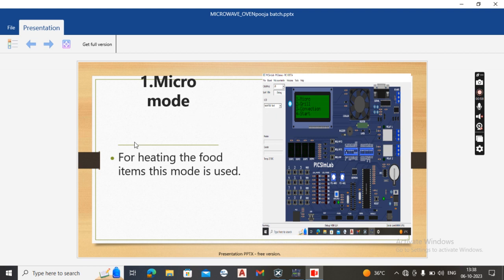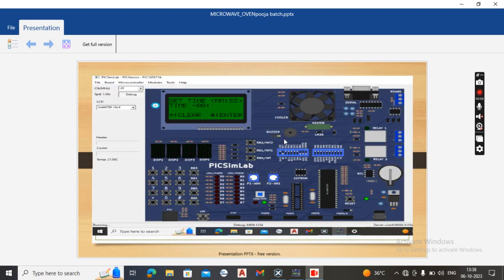Micro mode is used for heating food items. Here we see the setting time. The setting time means the particular time required for heating the food. Clear means to clear the setting time, and enter means to start processing on the mode.